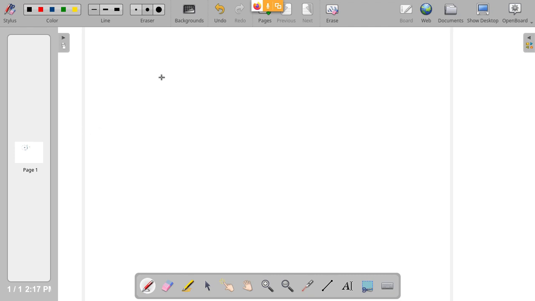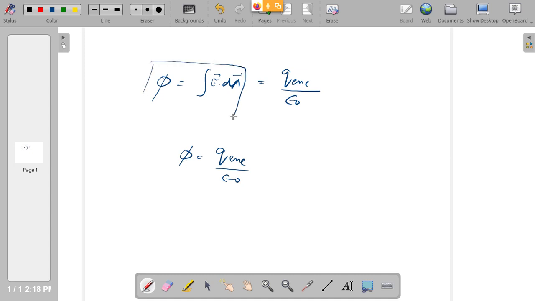That is, the flux is nothing but the surface integral of E dot dA, which is nothing but the charge enclosed. You can use capital Q or small q, it doesn't matter, divided by epsilon naught. Therefore, flux also is equal to Q enclosed by epsilon naught. As flux originally was defined as this, then this flux is equal to this also. This is the statement of Gauss law. Therefore, these two are equal. This is the conclusion one can give.